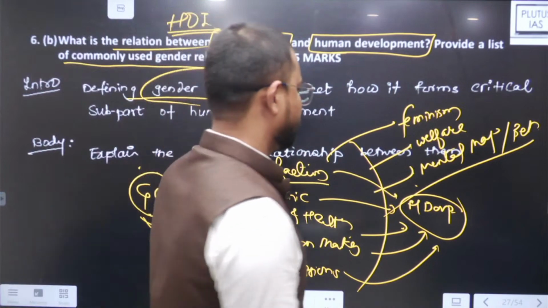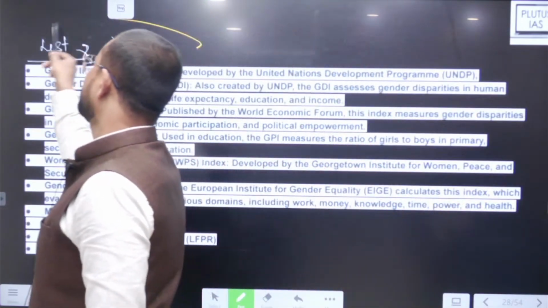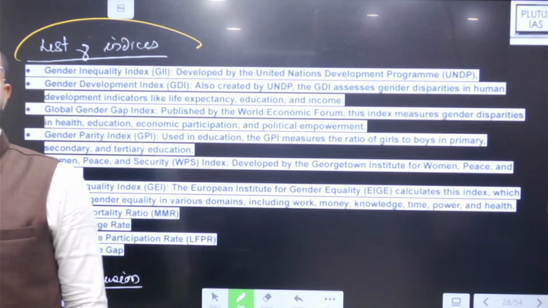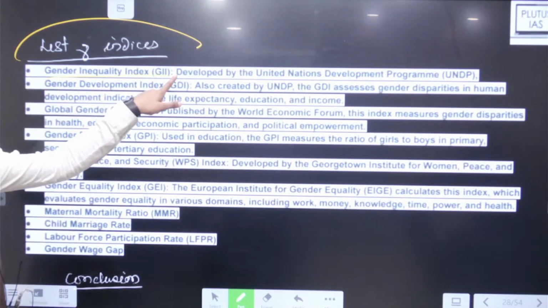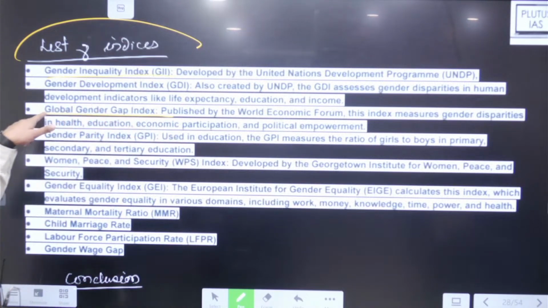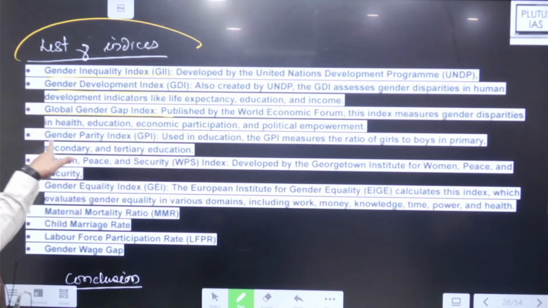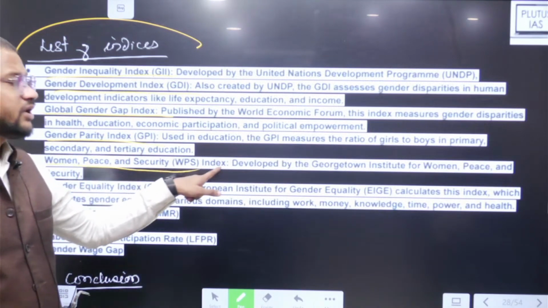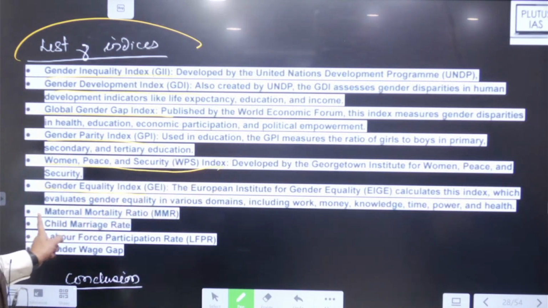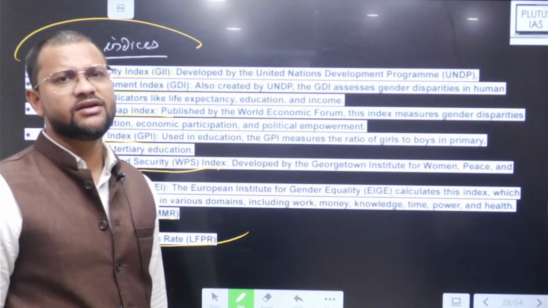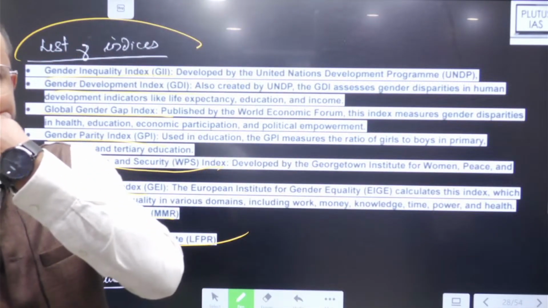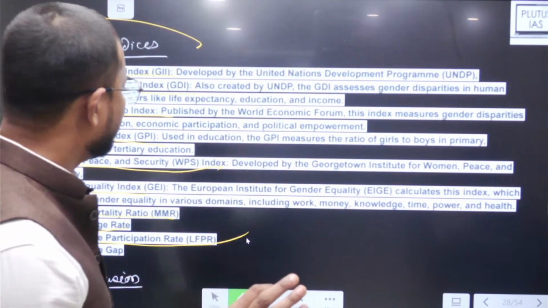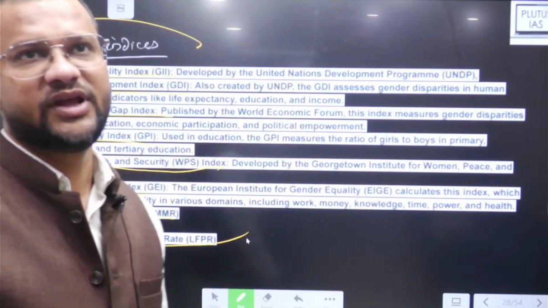So that way. And then the list of all those indices used. These are the list: gender inequality index, gender gap index, gender development index, gender parity index, women peace and security index, gender equality index, maternal mortality ratio, child marriage rate, labor force participation rates and gender wage gap. Whatever you can remember, you can write it over there. The question is simply asking for a list of those possible ones. You do not have to explain them, we just have to mention those.